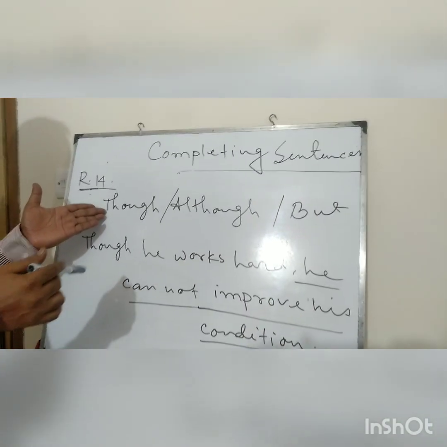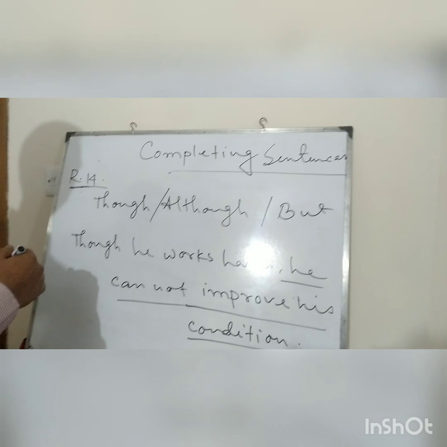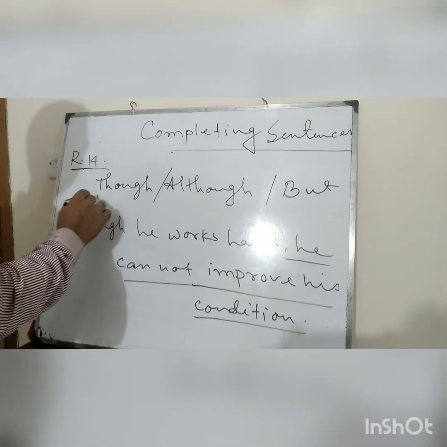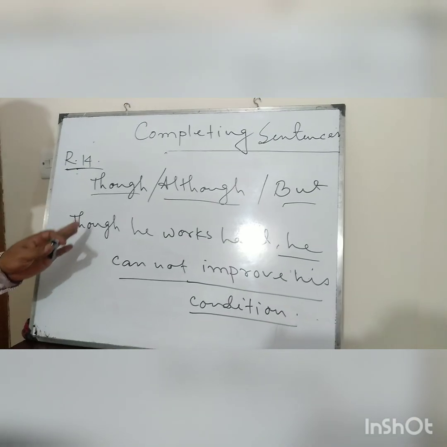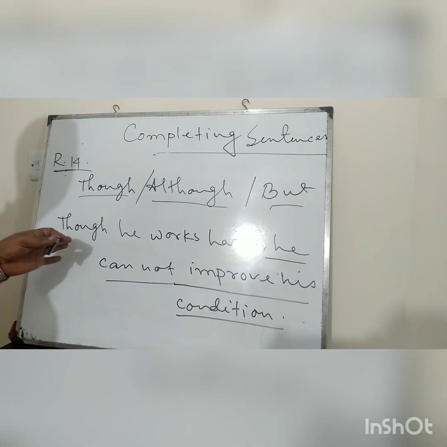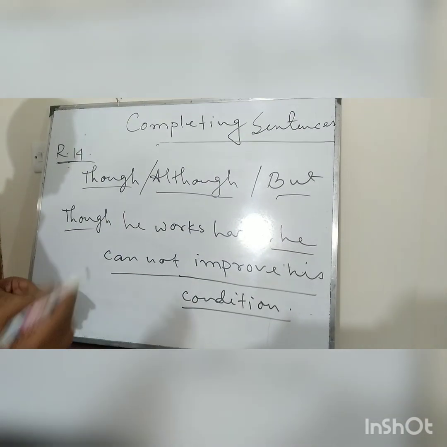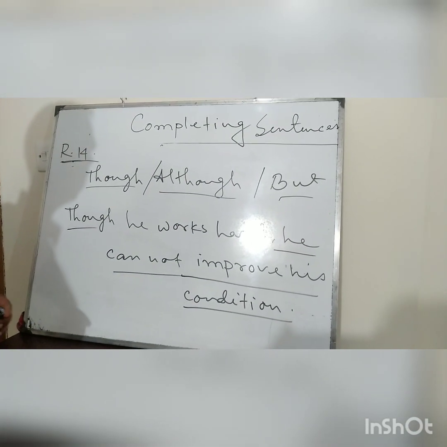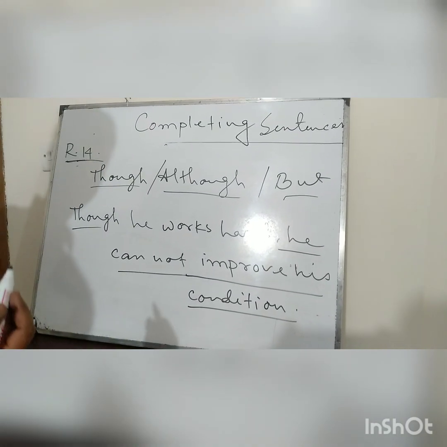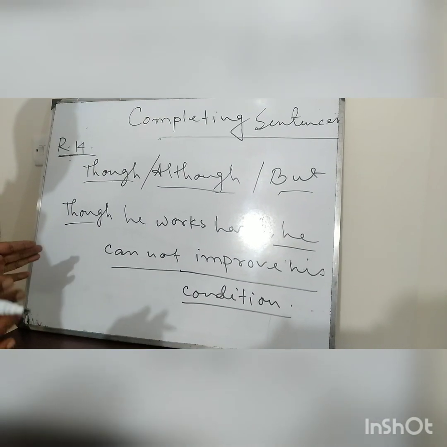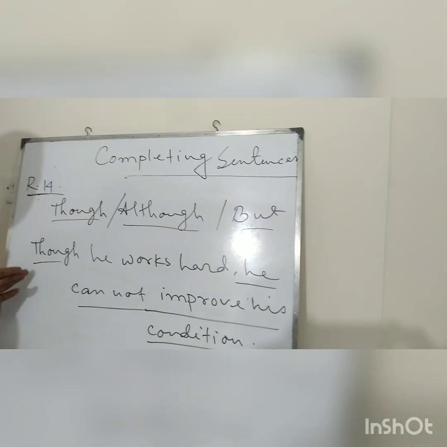In rule number 14, you are seeing that I have written some conjunctions: though, although, but. These conjunctions bear the same meaning. When these conjunctions are used, the other part of the sentence must bear an opposite meaning.